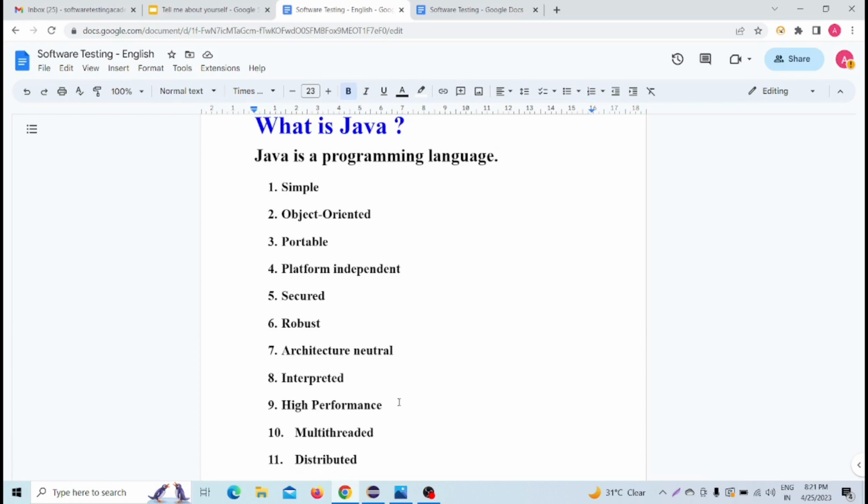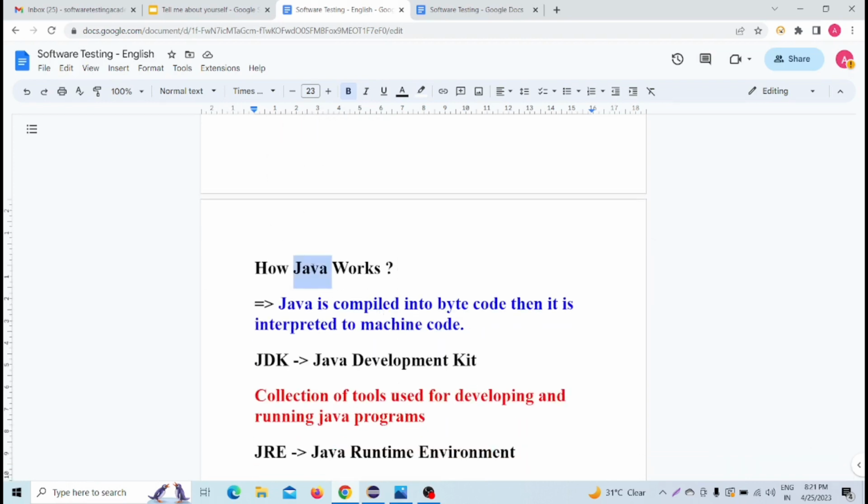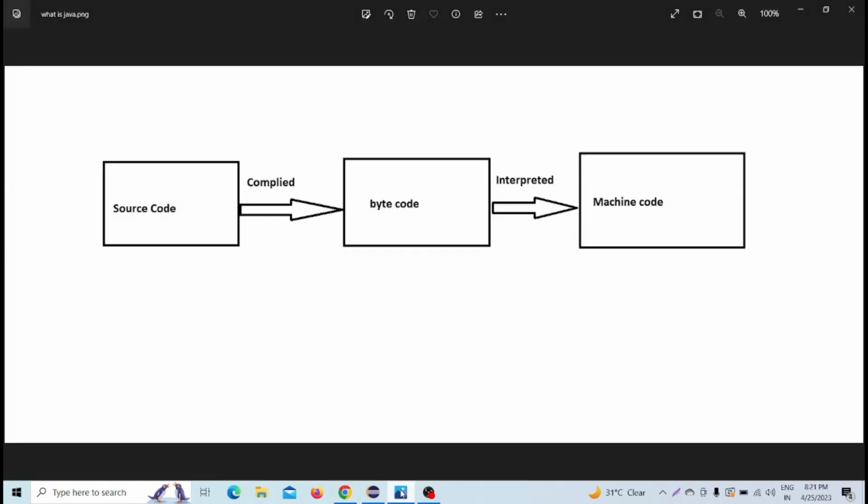Now coming to the next one, how Java works. Let's see this diagram. How does Java work? First, Java compiles source code to bytecode. Then it is interpreted to machine code. So first it is the source code, then it is compiled to bytecode, and after bytecode it is interpreted, and then it comes to machine code.